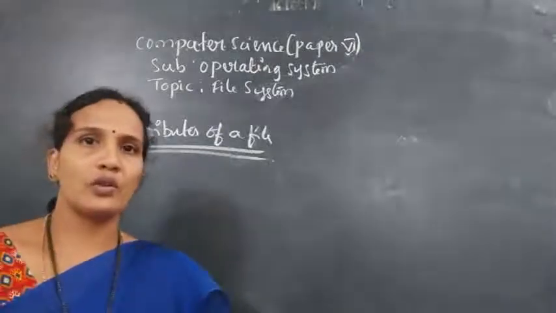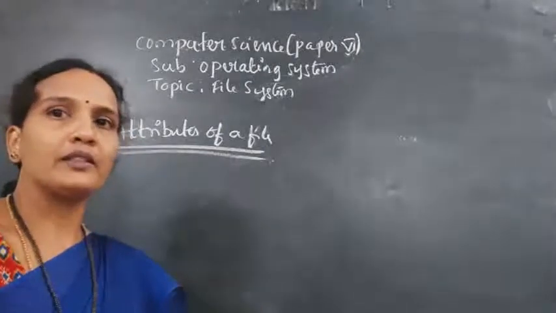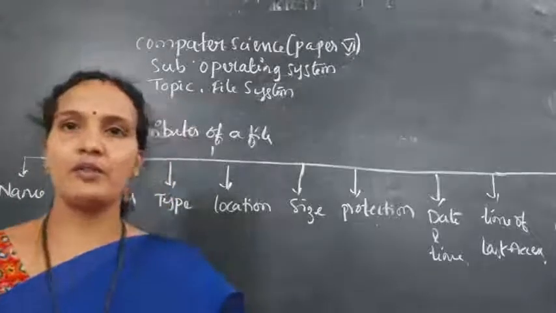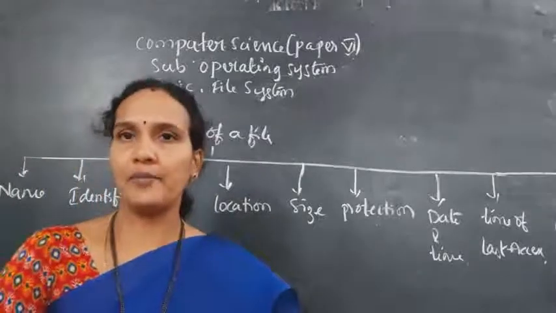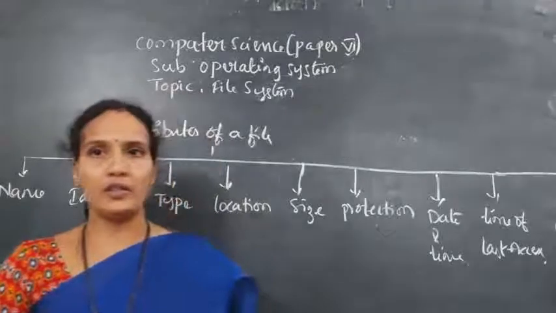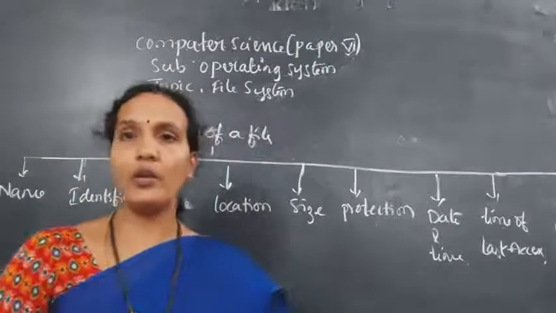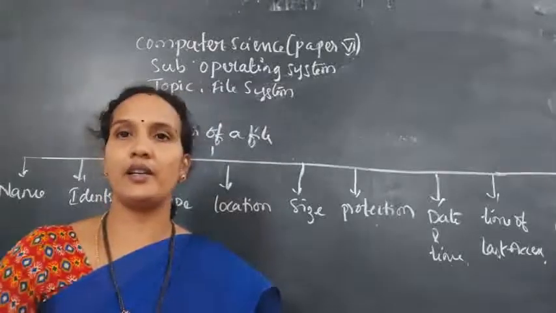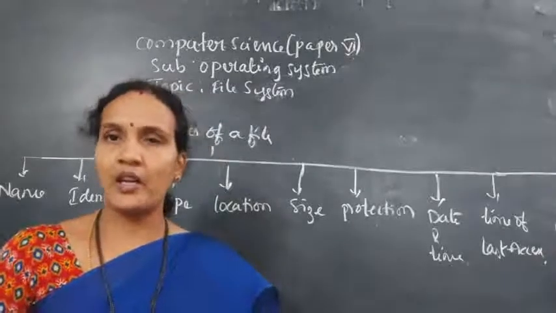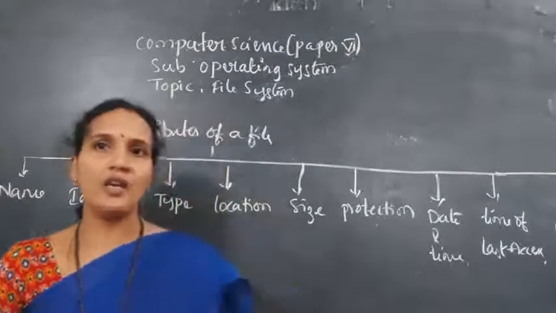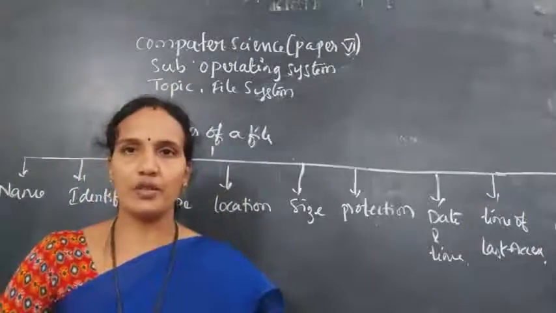Without attributes also you can save the file, but what is the use of the attributes? It helps the file management to manage the file, and the user can know the information about the file, means when it is created, what is the size, that additional information. Actually attributes provide additional information to the file management and the user also.